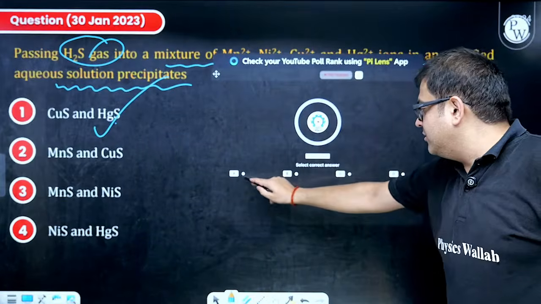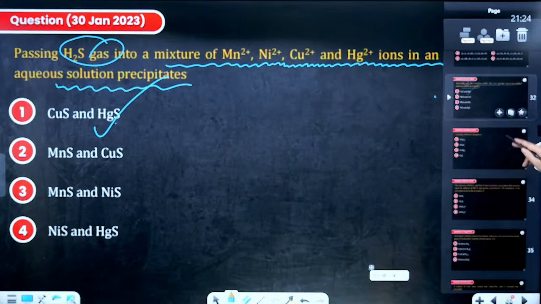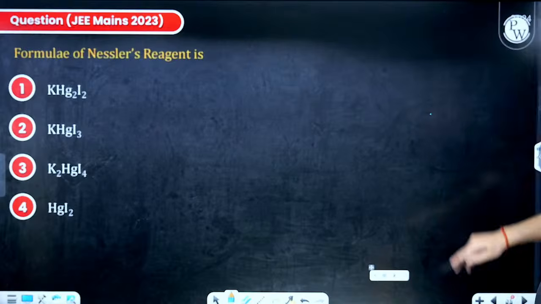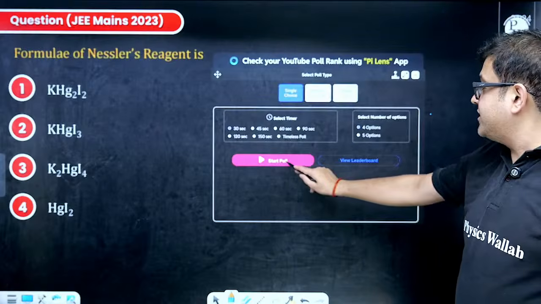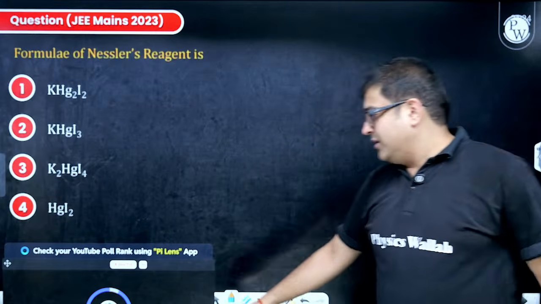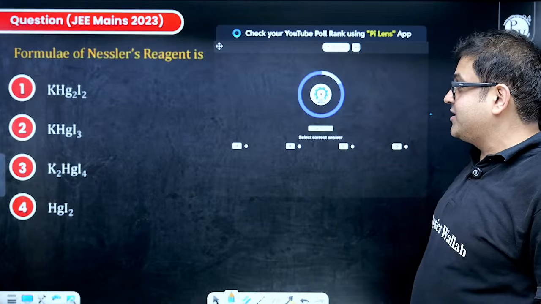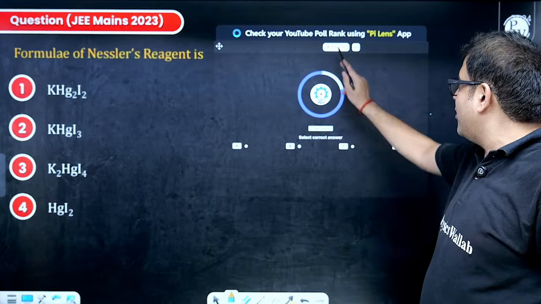So I guess a very doable one, 86%, fair enough, beta. Moving to the next one. Quick, giving 30 seconds for this as well. Quick. Sir, formula, okay, this doesn't even require 30 seconds, beta. This is the formula of Nessler's reagent, which is K2HgI4 as option 3.